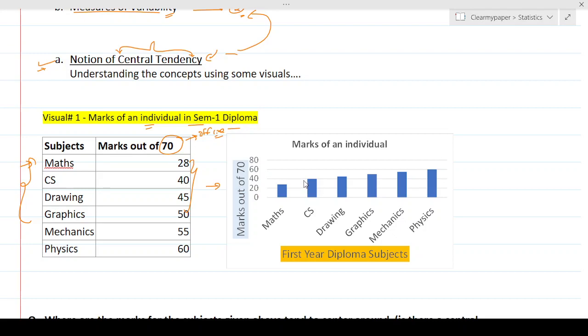A picture is worth 1,000 words. So I've taken the same numbers and plotted them on a graph here to give a sense of what we're talking about. The question is, I've given you these two things. On the left, I've given you the numbers, and on the right, I've given the visuals. You can refer to either one of them or both, whichever is comfortable to you.